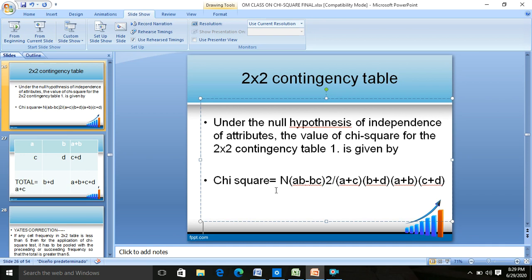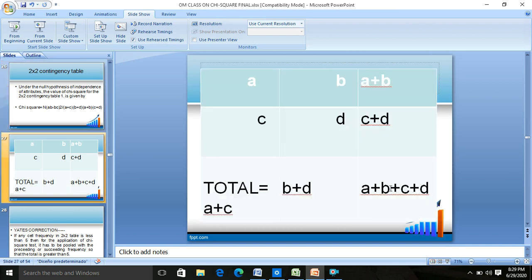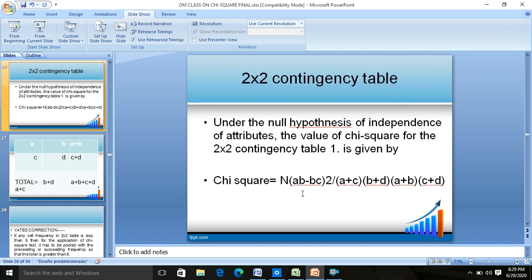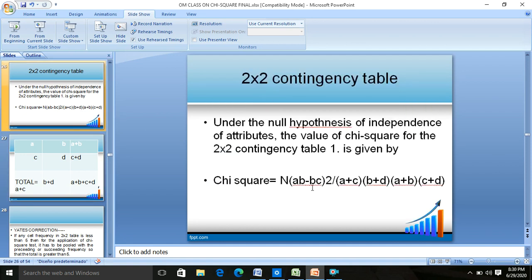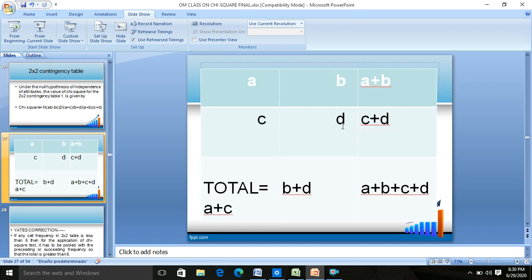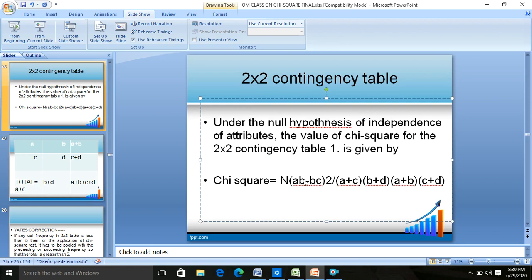Coming back to the chi-square test of independence of attributes, this is the formula where n is equal to a plus b plus c plus d. Chi-square equals n into (AD minus BC) whole square upon (a plus c) into (b plus d) into (a plus b) into (c plus d).